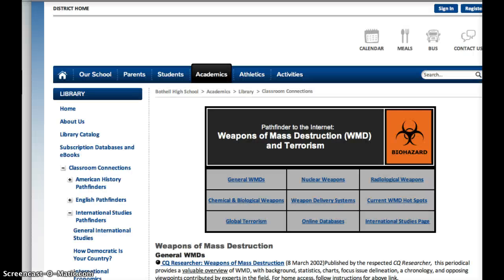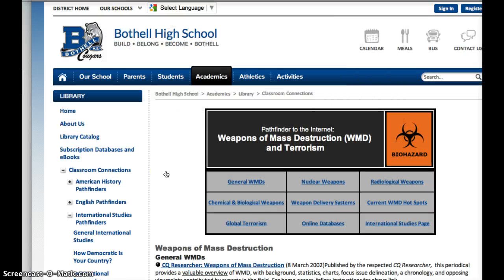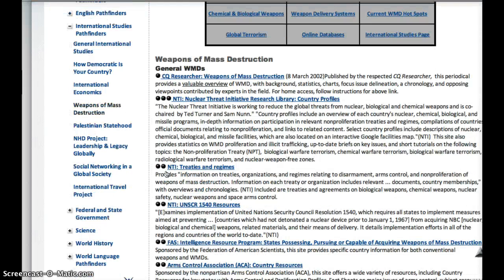Now, unfortunately, there are 5 countries that don't have country profiles on this NTI website, and those are, you can probably guess, Chad, Rwanda, Nigeria, Luxembourg, and Chile. But never fear, we decided to give you a specific link to this part. You could access it just through the website, but it was kind of a circuitous route. So this link right here, not this one, which has treaties and regimes, but this one, UN SCR 1540 resources.